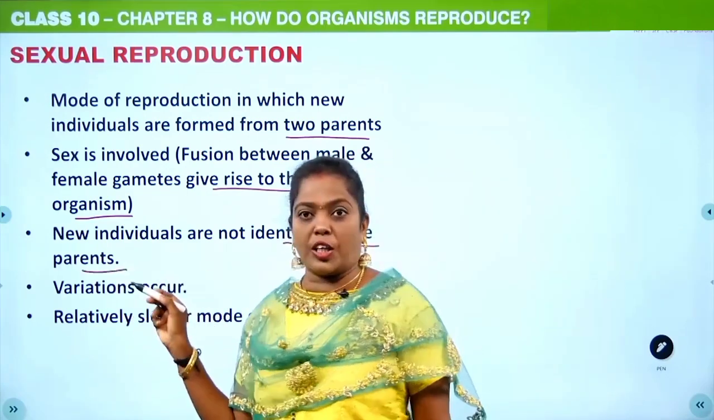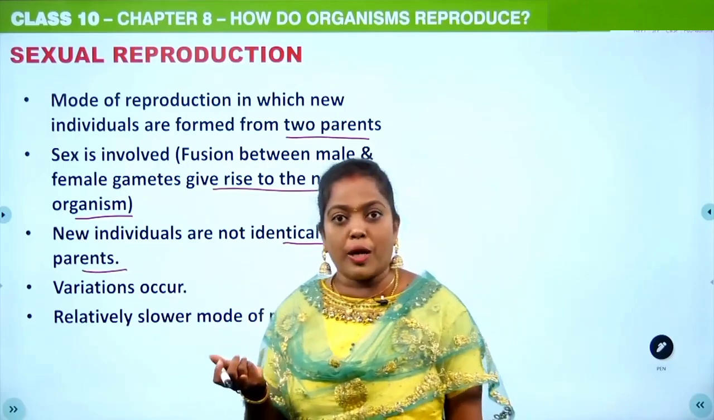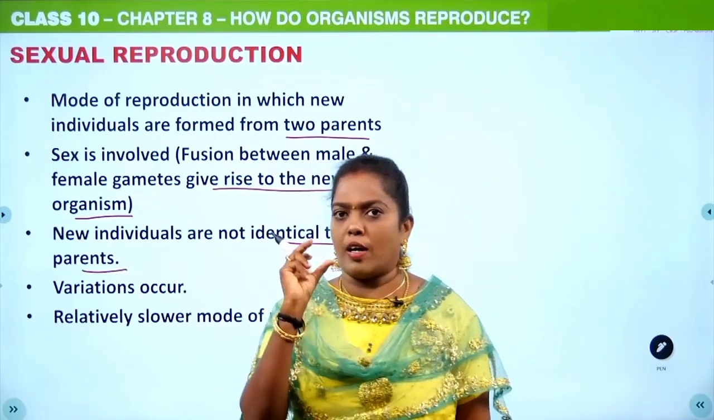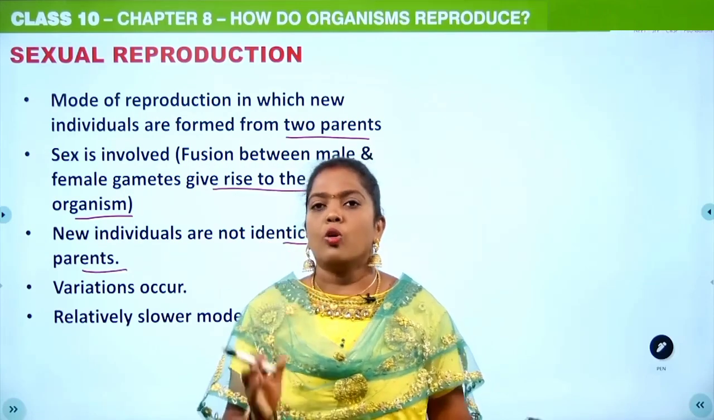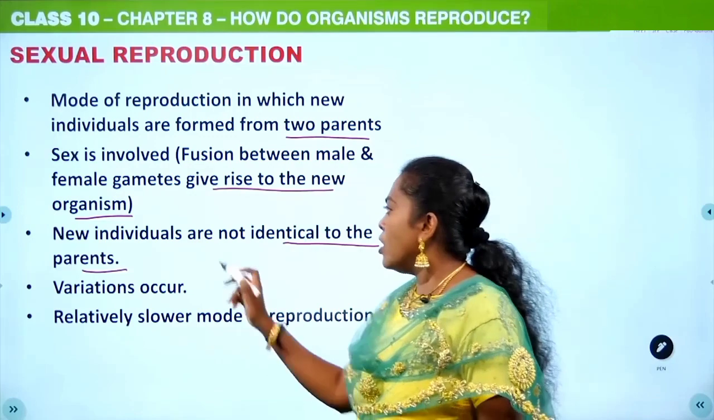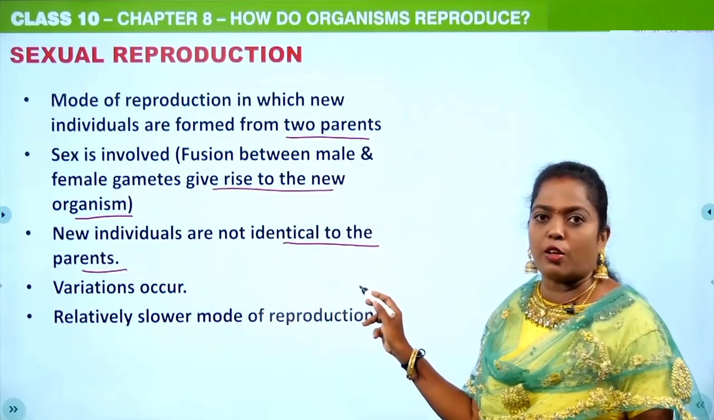So these are the keywords when they are asking you to write an answer. Say for example, a 5-mark question about sexual reproduction. Then you should give a small introduction about what sexual reproduction is, and then you can start your answer. So here new individuals are not identical to the parent.